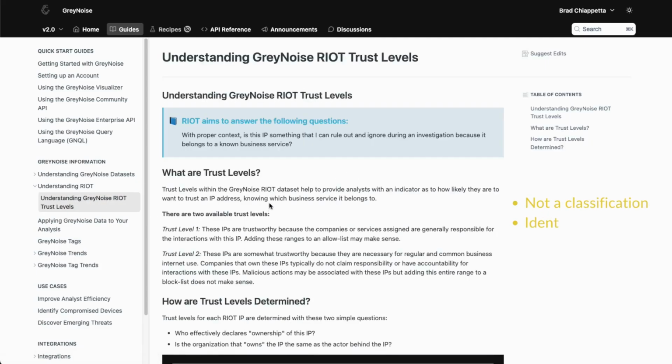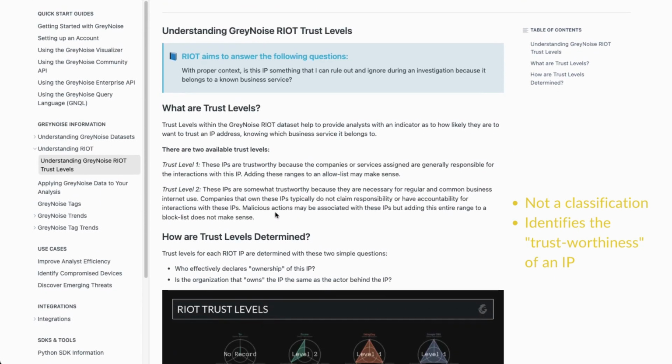In addition to the vendor information included in each IP address, the service also includes what is called a trust level. This is not a classification of what this IP address is doing, but is an indicator to help identify how likely an analyst is to trust the behavior of this IP address. Let's start by looking at a trust level 1 IP.